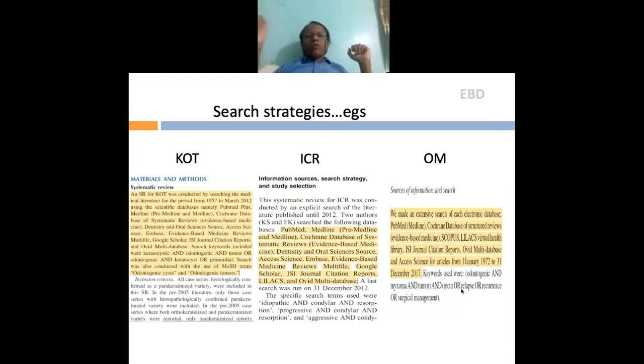You need to include other search engines. You need to do a manual search based on the references of the articles that you have identified to be included in the systematic review. So this is how you conduct your search.